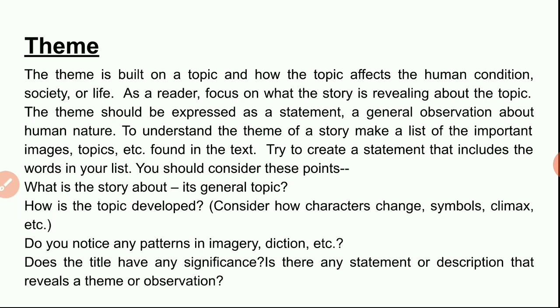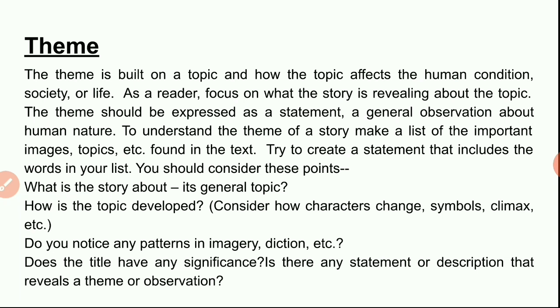To understand the theme of a story, make a list of the important images, topics, subjects, and problems which you find in the text. Try to create a statement, or give a summary type of form, to all these words. You should consider these points to reach the theme of a poem or a story. What is the story about? What is its general topic? And how is that topic developed? How do the characters change? What symbols are used? How is the climax dealt with? How is the resolution produced?